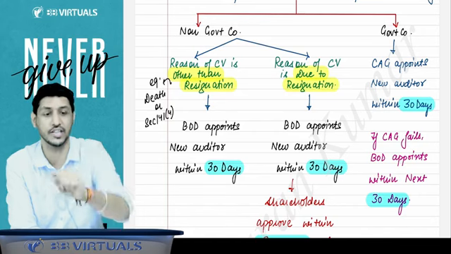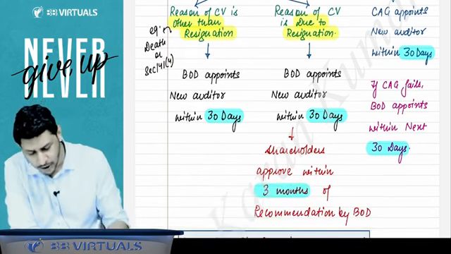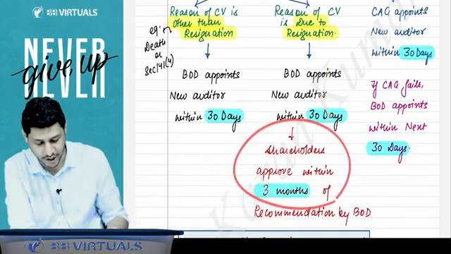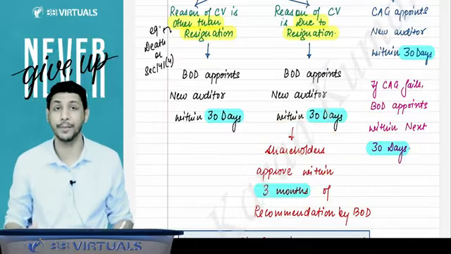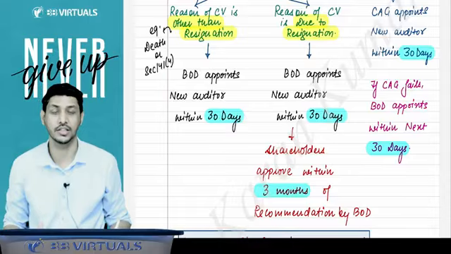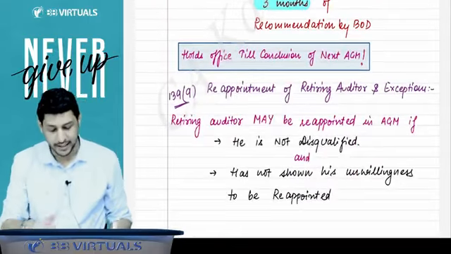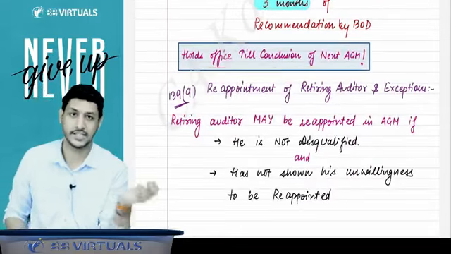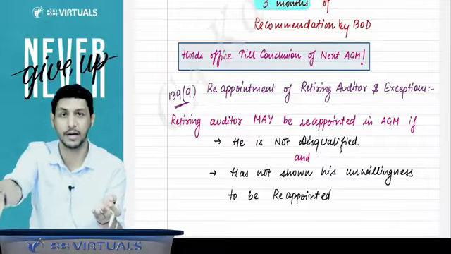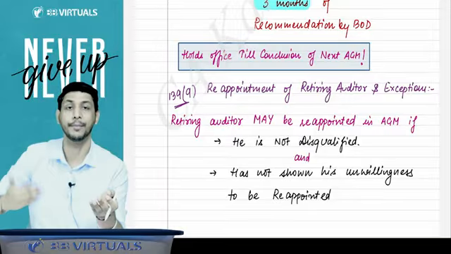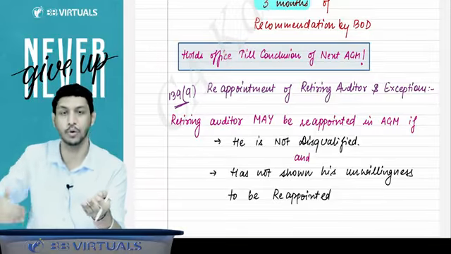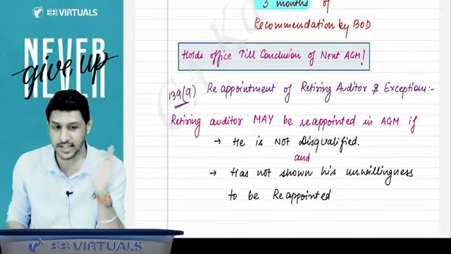If the reason is resignation, then the board appoints the new auditor within 30 days and the shareholders will approve that appointment within a period of 3 months in the general meeting. And they will hold the office till the conclusion of the next AGM. Next AGM means whatever AGM comes after that casual vacancy appointment, he will hold the office till the conclusion of that AGM.